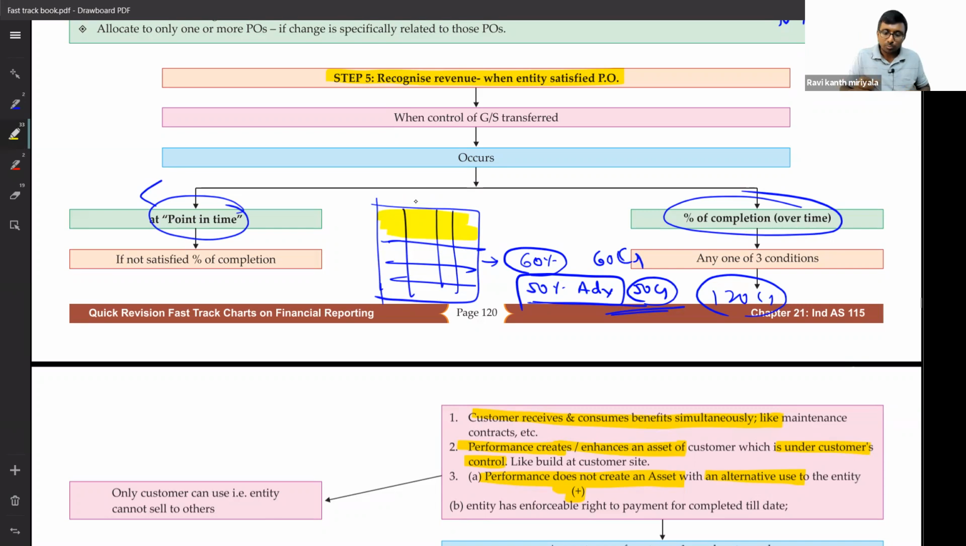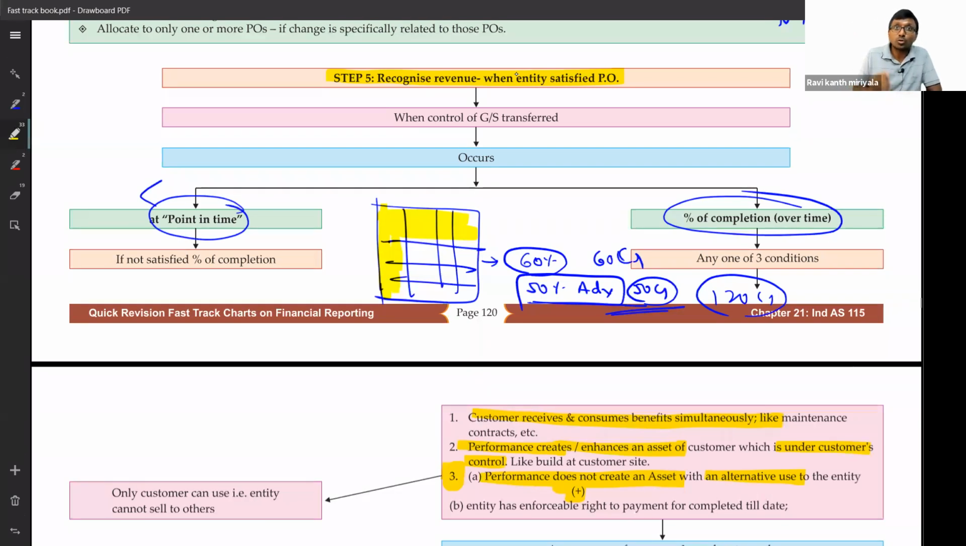With respect to apartment construction, if Mr. A booked the flat, and he says, sir, I don't want to buy, what will happen? Nothing will happen. If A is not there, we'll find B and we'll sell it to B. Hope you understand. If A is not buying, we will sell it to B. That means the apartment has alternative use. If not A, we can sell it to B. That means this apartment concept will not satisfy any of the conditions.